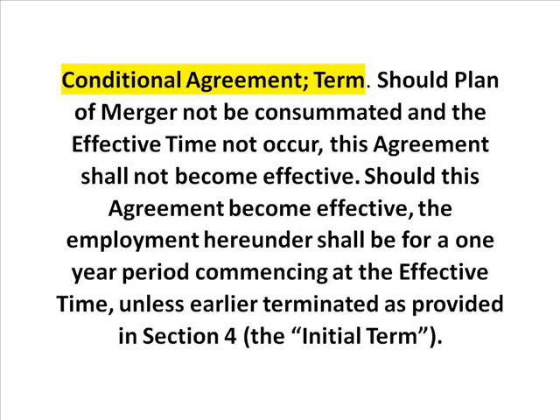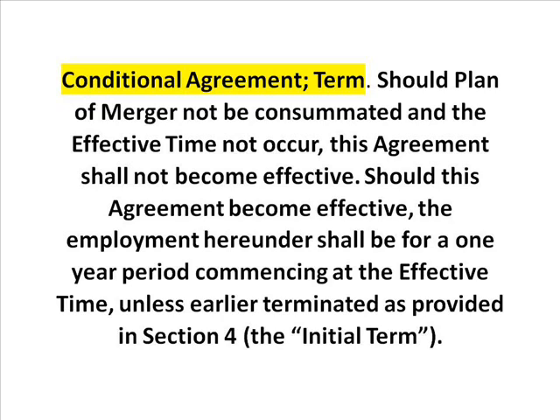So here the contract is dependent upon certain conditions. Firstly, consummation of plan of merger and occurring of effective time. This is the first condition which needs to be fulfilled to get the contract into motion.